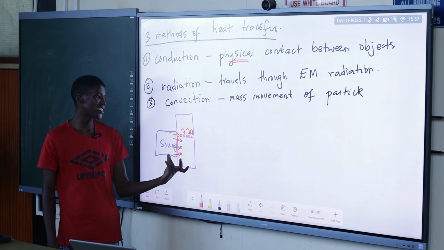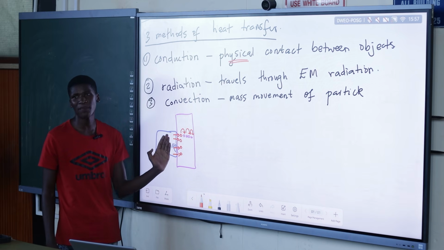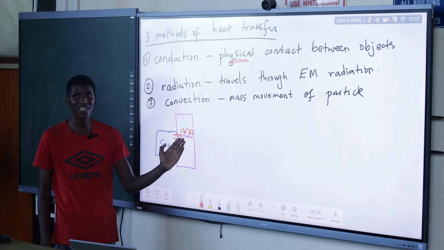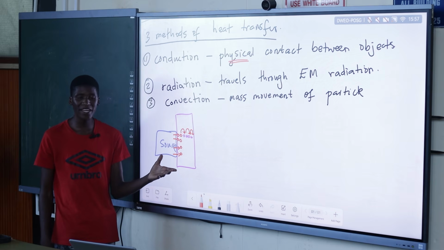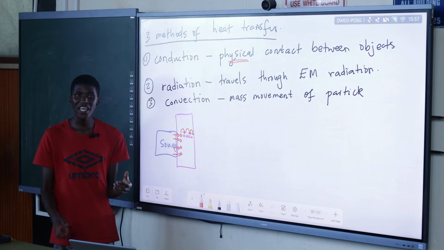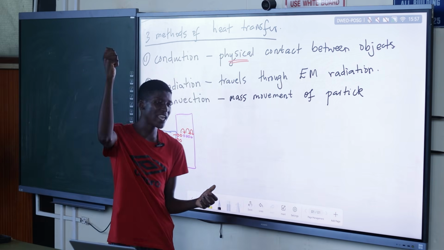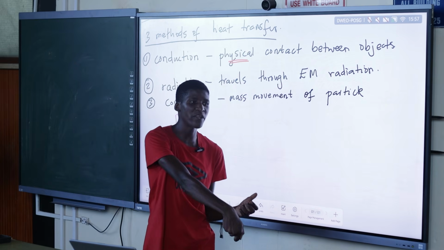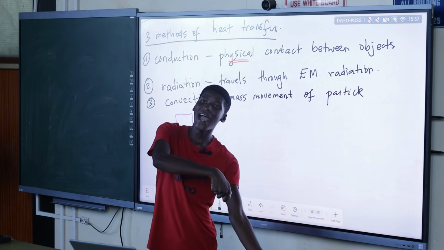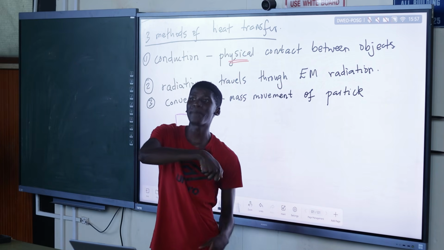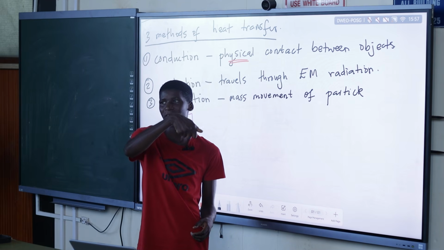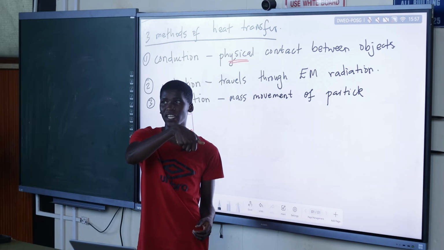Because there are some materials where you heat one side, but on the other side, you cannot feel any heat. For example, most non-metals, such as wood. If I take a piece of wood and put it in the fire, the wood burns there, but I cannot feel the heat where I hold it.